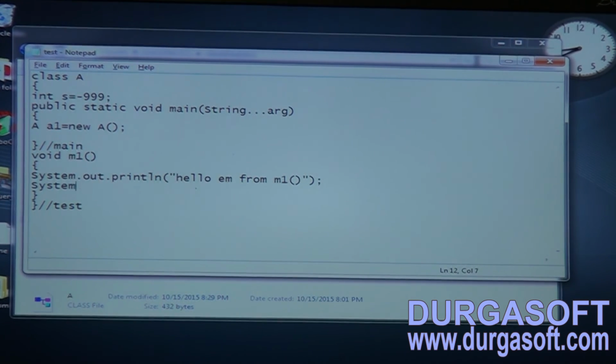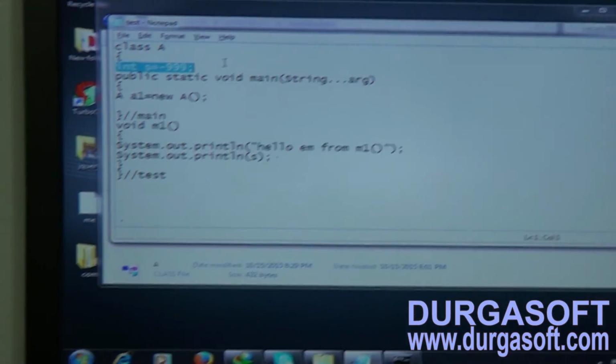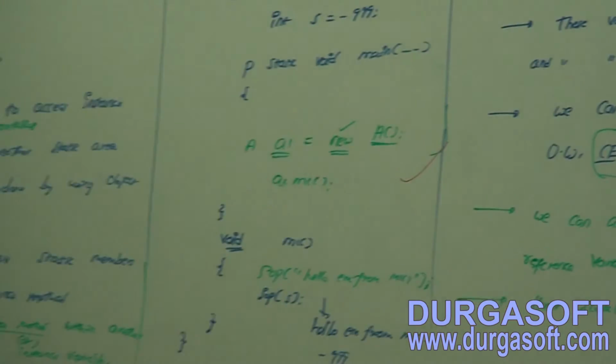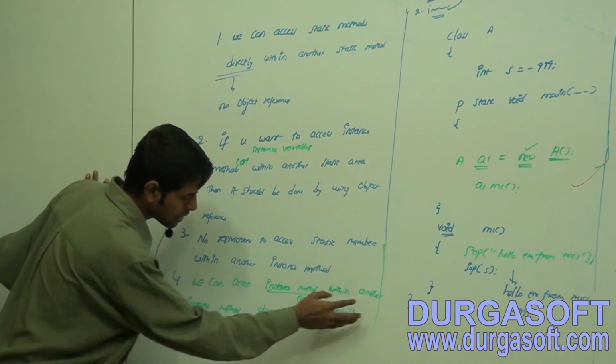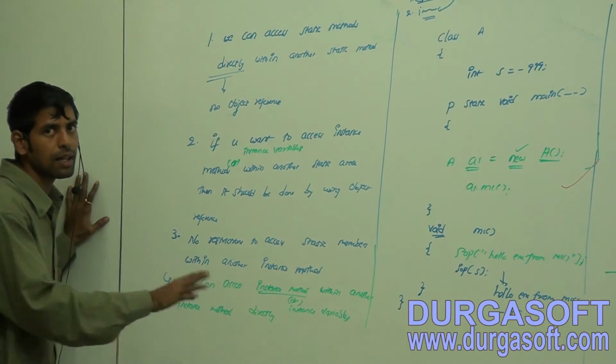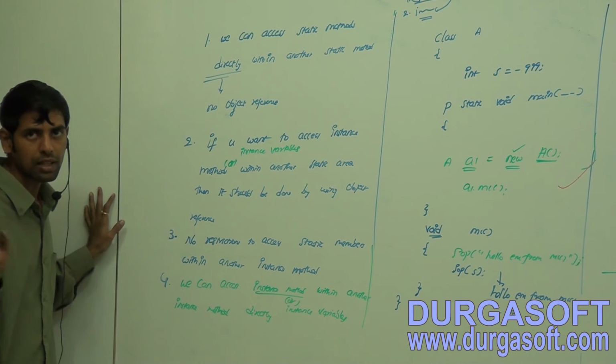Then the other one, System.out.println, direct access of the instance variable. Observe this part: we can access instance methods or instance variables within another instance method directly, no restriction.